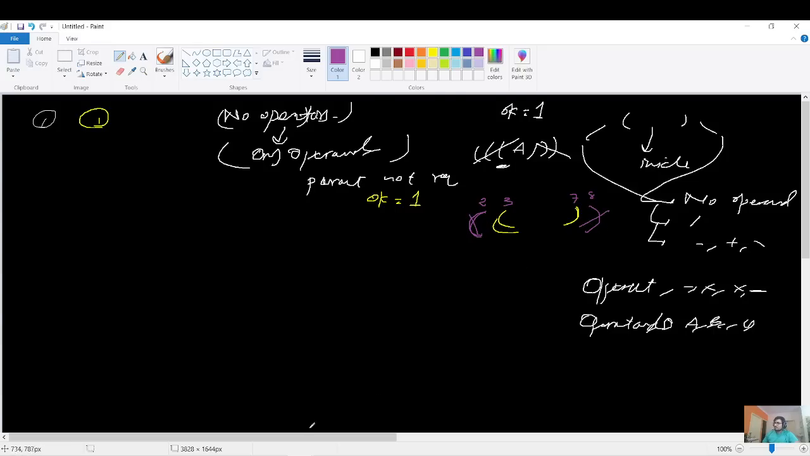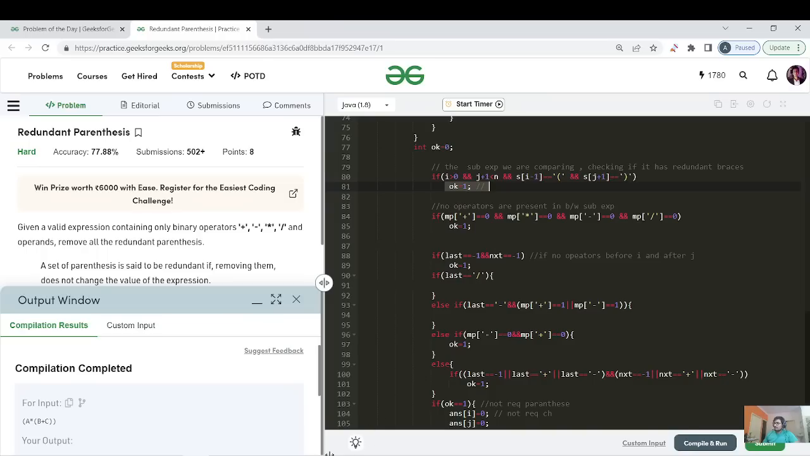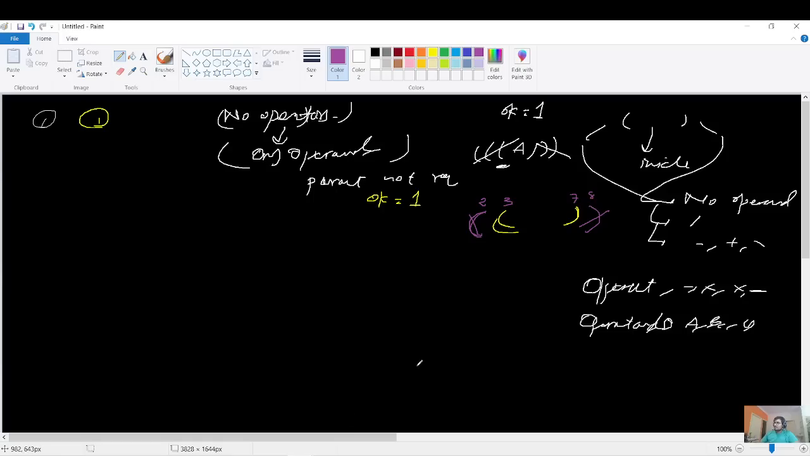So for that case also, you can see I have just compared the starting index minus 1, and the index plus 1. If that's a closing and opening, then you can again say that the parentheses are not required, right? So which parentheses are not required?